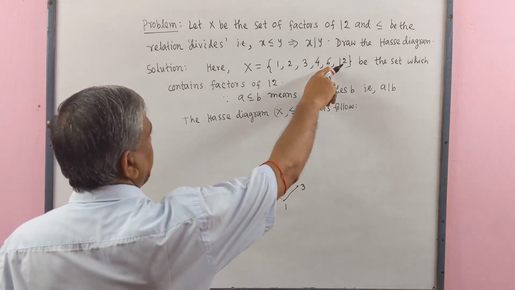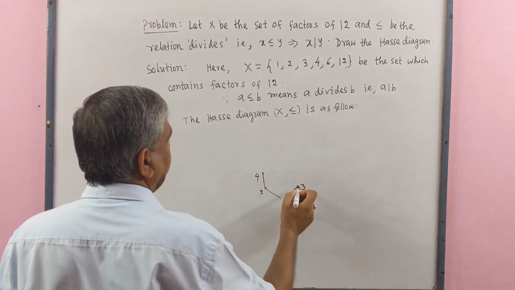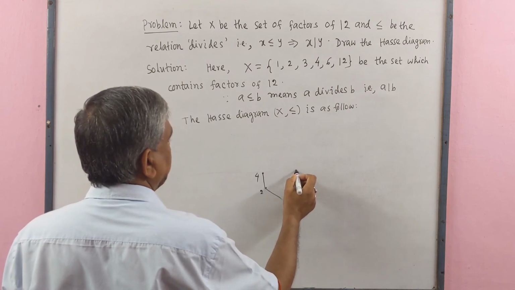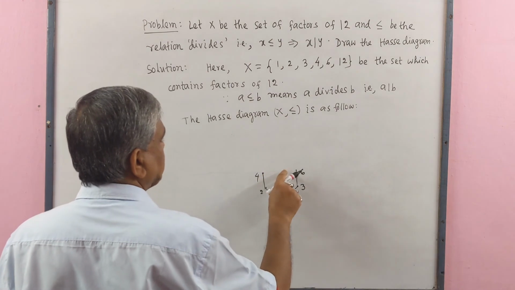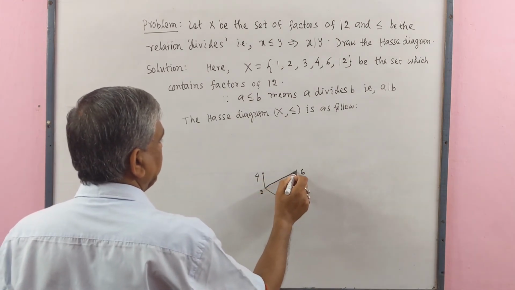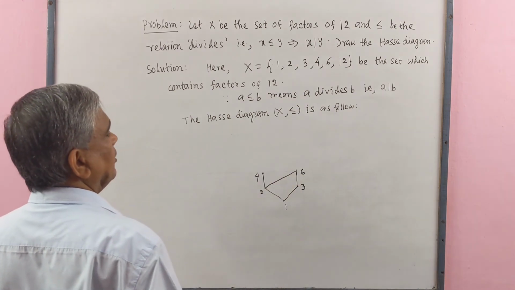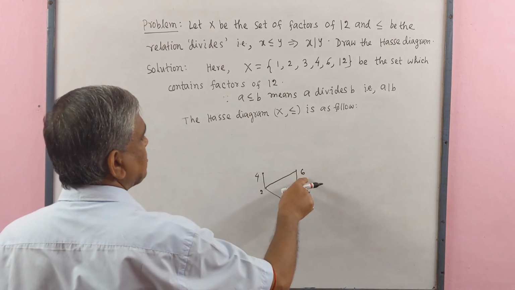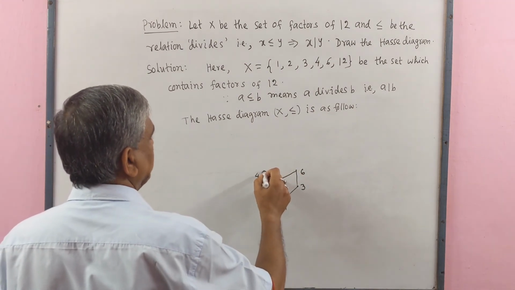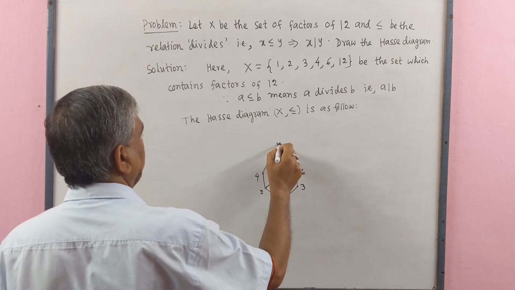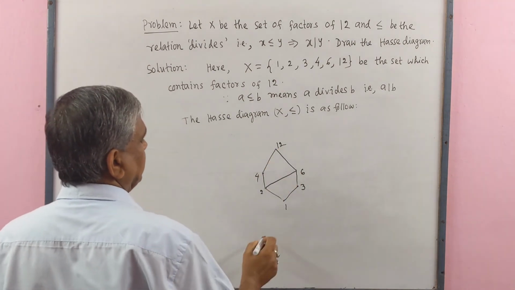Here 6. 3 divides 6, so 6 is here. 4 does not divide 6, but 2 divides 6, so we may join this. Now 12. 4 divides 12 and 6 also divides 12. So we write this 12, and this is the Hasse diagram.